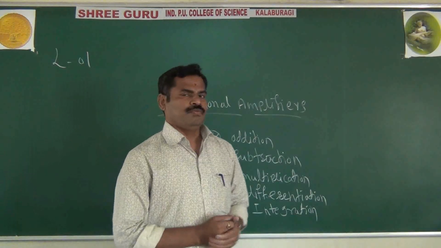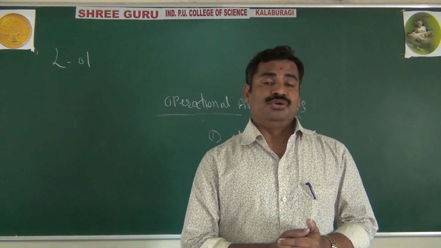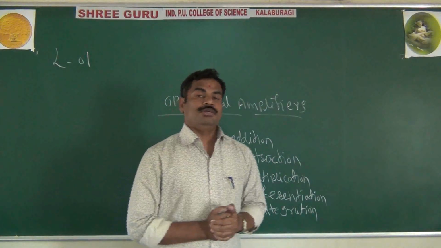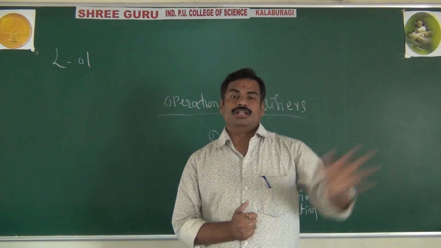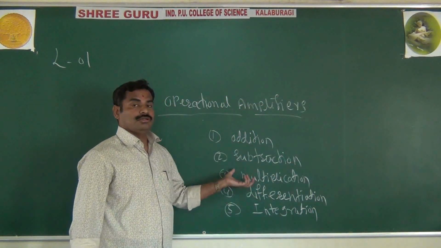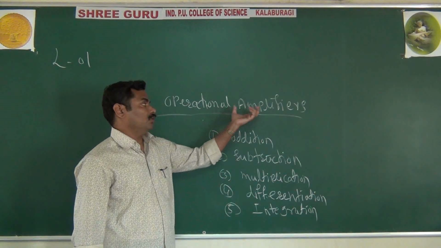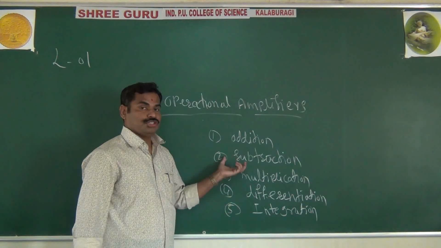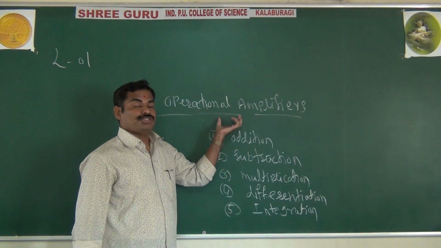Also, you can do logarithmic and anti-logarithmic applications. The op-amp is used as an anti-logarithmic and logarithmic amplifier. These are the important operations of an operational amplifier. Why it is called operational means there will be such types of operations. That's what is called an operational amplifier.